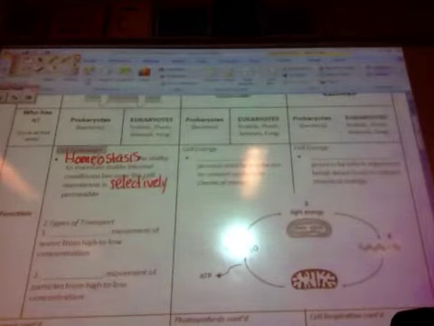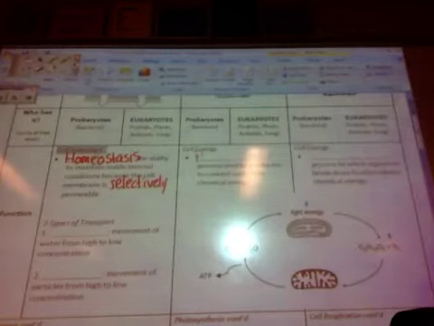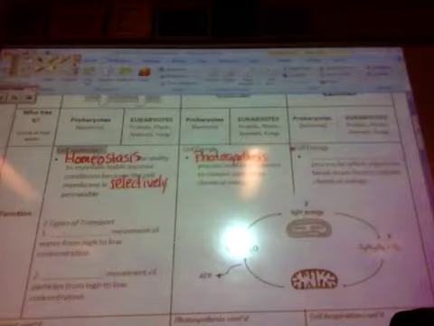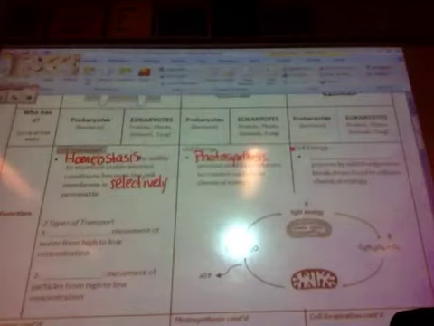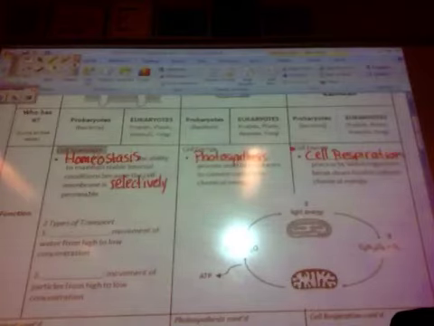Looking at the next one, cell energy. Blank is the process used by producers to convert sunlight to chemical energy. That's photosynthesis. Looking at cell energy, still over here, blank is the process by which organisms break down food to release chemical energy. It's the opposite of photosynthesis. It's called cellular respiration or cell respiration. I don't have room to write cellular.